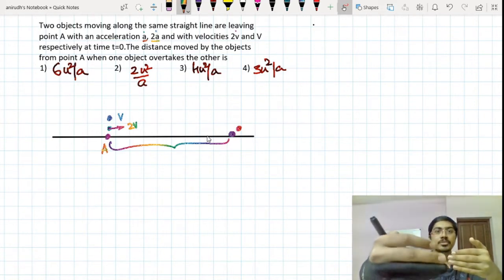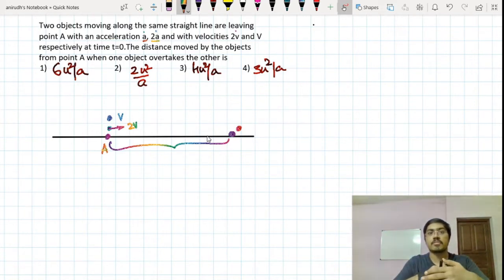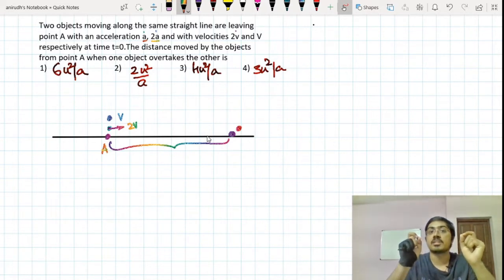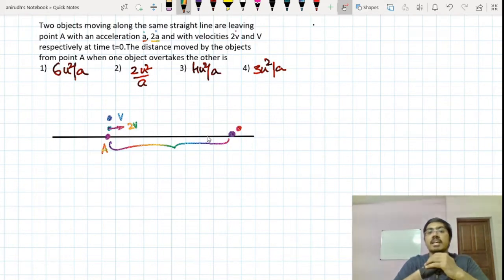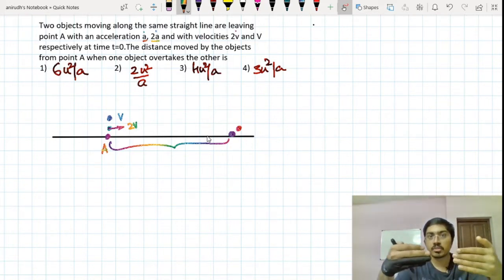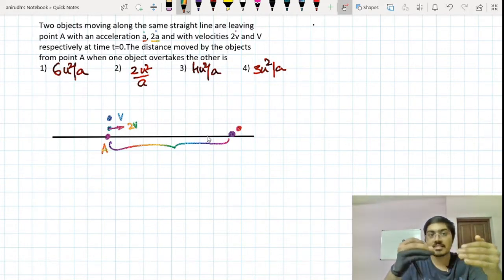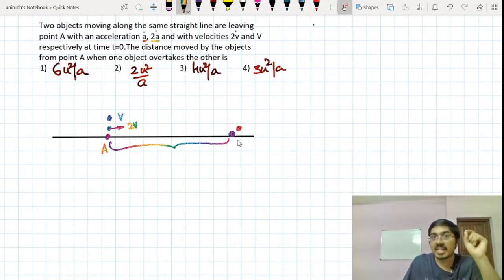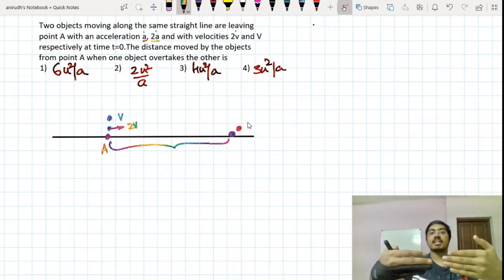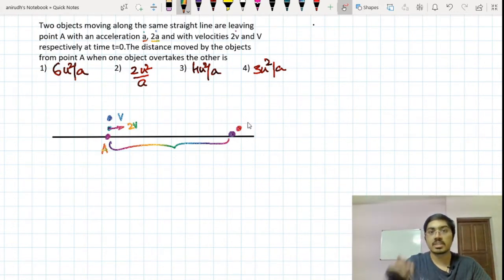and then they will be lying like this. Then the other one continues to cover more distance in less amount of time. The velocity of the other one is more and the acceleration is more, so the other one will move forward. So the condition of overtaking requires this particular idea that both of them are at the same position, that their positions are equal. The distance covered from A for both of them, whenever they are equal, both of them will be lying like this and then they will move ahead. So the condition is displacement from A, or the distance moved from A, is the same for both.